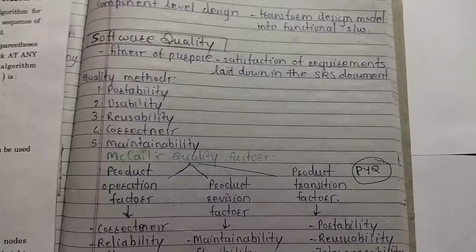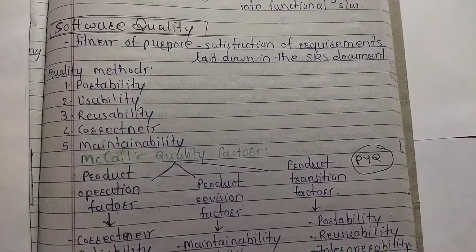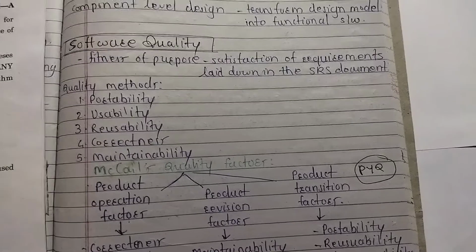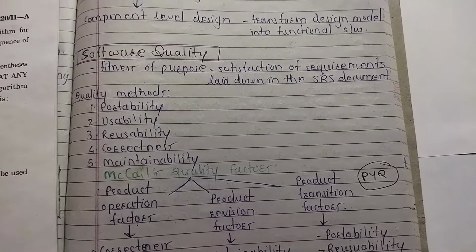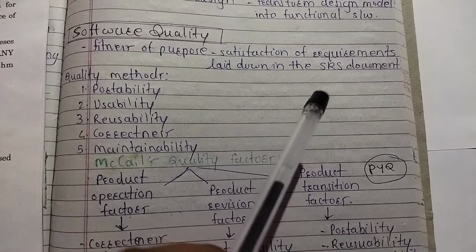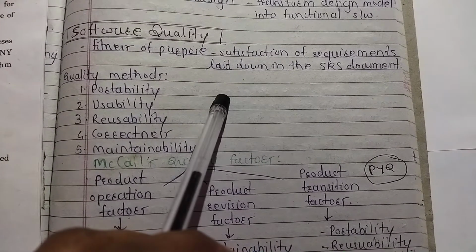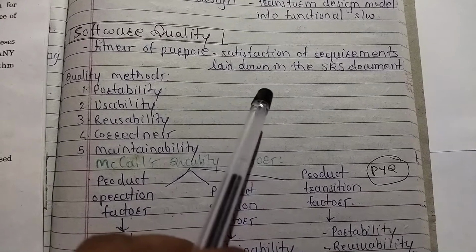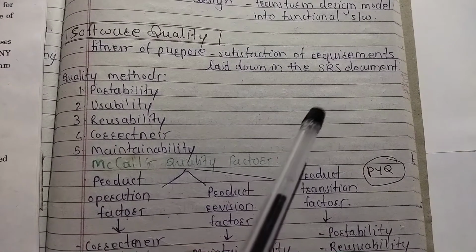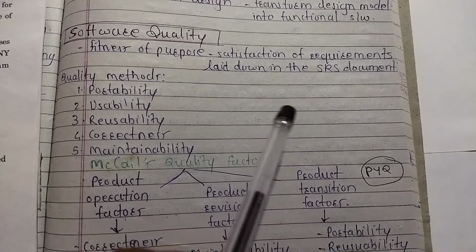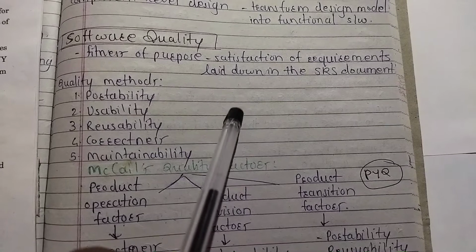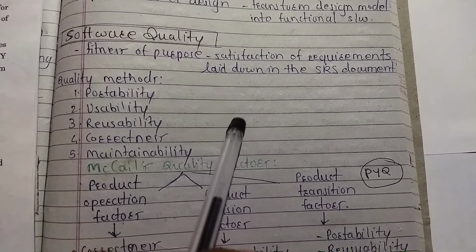So here we are going to continue the next topic of software engineering, that is software quality. Now what is software quality? The software quality means whatever the requirements are laid down by the customer in the SRS document should be satisfied after development. Now what is an SRS document? Software requirement specification, the written document which is signed between the developer and customer. Now if those requirements are successfully completed, that is software quality is maintained.